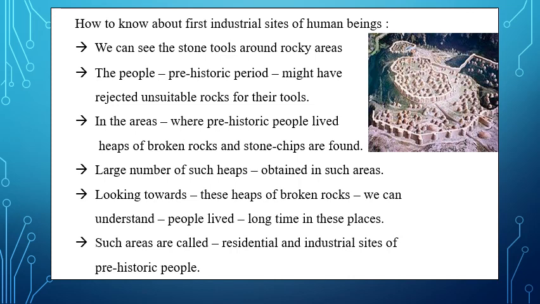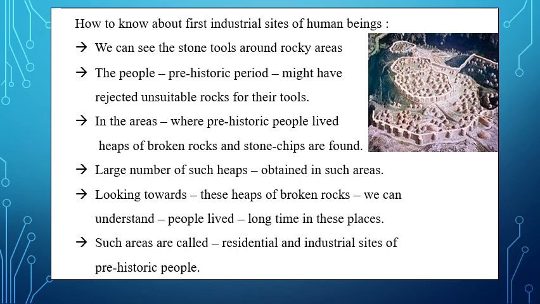How to know about the first industrial sites of human beings? Now we understand how archaeologists recognized the areas of the prehistoric people as the first industrial places. It is understood by looking at the heaps of stones.